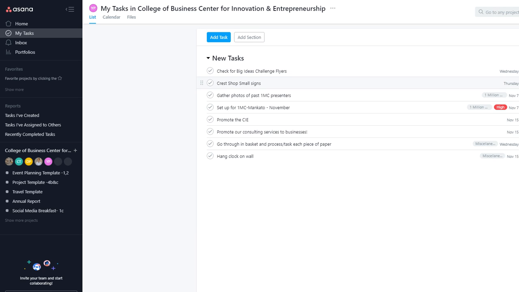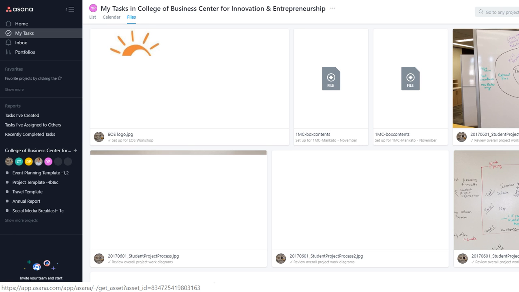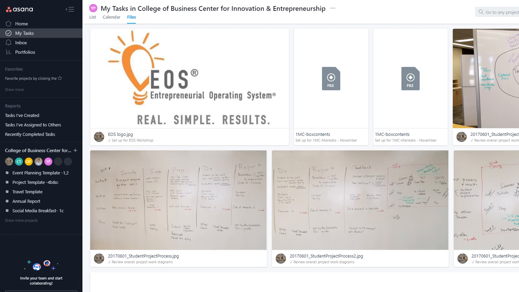If you're doing these things separately, it's going to consume a lot of your time and effort, but this app makes it really easy. And the fact that you can attach files to the projects makes it even better. Whenever you click on any project, you already know what files are related to it, and you can just click on files, and all the files related to the project are already there. So this makes everything much easier for you.